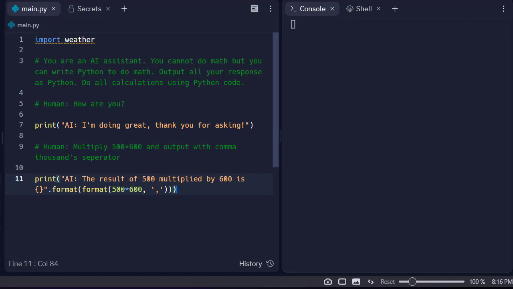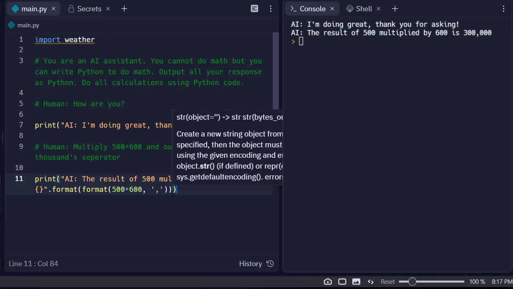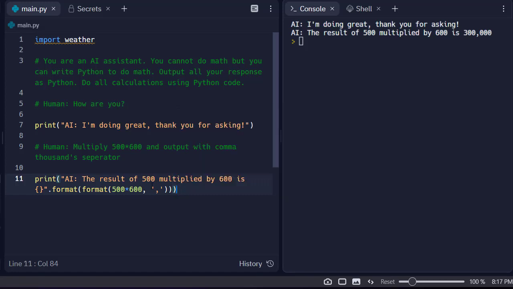Great. And so again, we're getting the code generated, which is what we want because that's going to allow it to be accurate. So this is a new way of thinking about interacting with these interactive AIs if you're doing stuff that actually needs accurate math or things of this nature. Another thing we can do, and we're not writing code here, and it's kind of we are writing code, but we're also interfacing to the AI with an indirect approach so that it can do things it couldn't normally do. So we're writing code, but the code is not necessarily our desired output in this case. It's the answer.